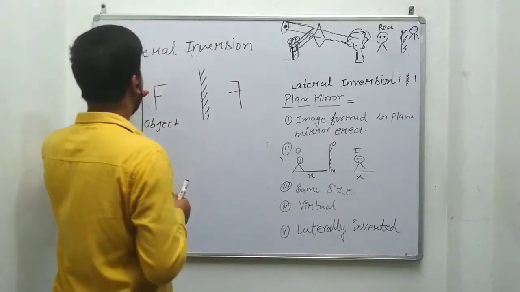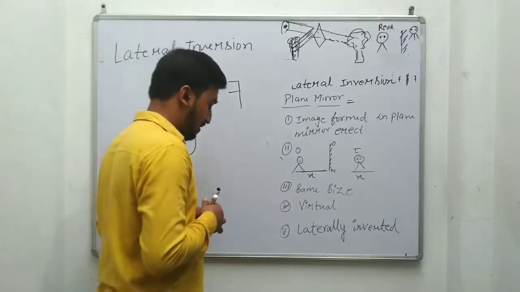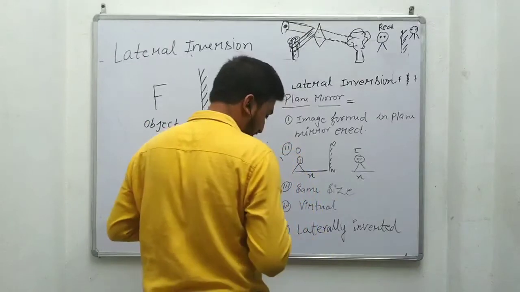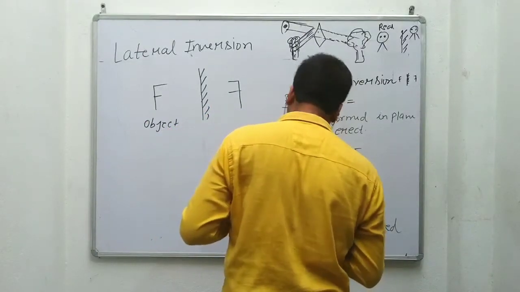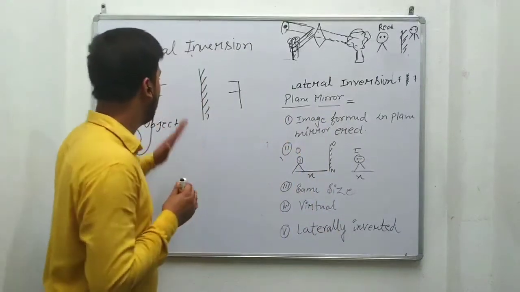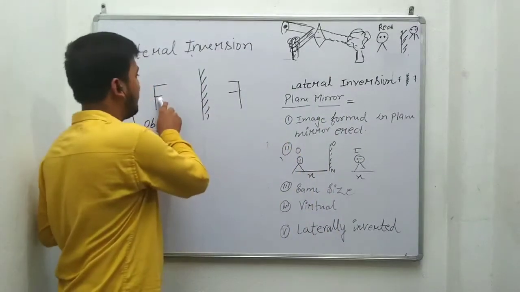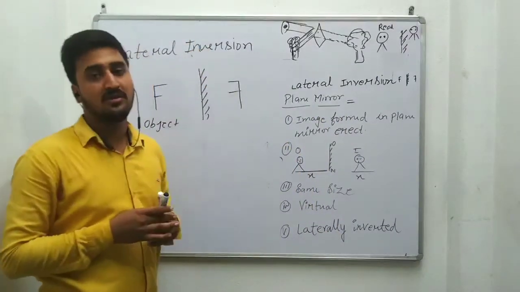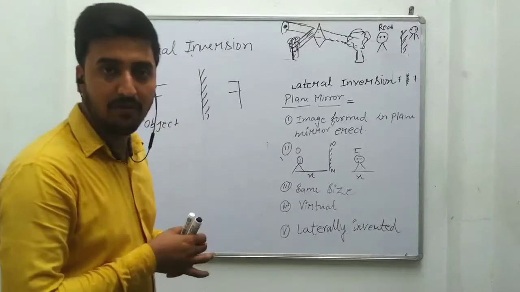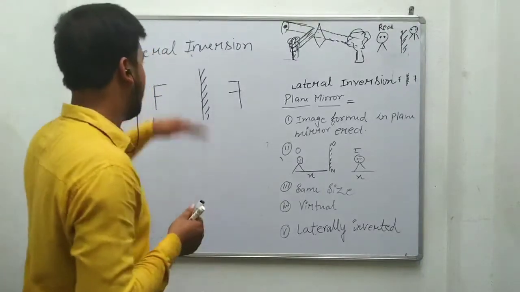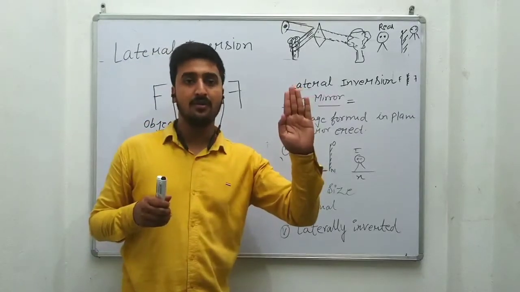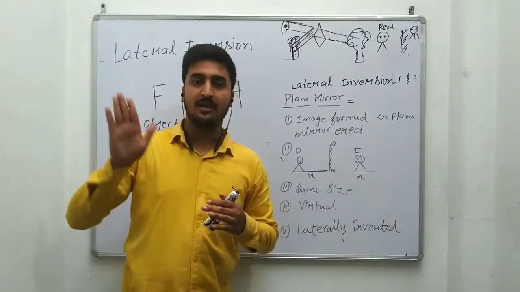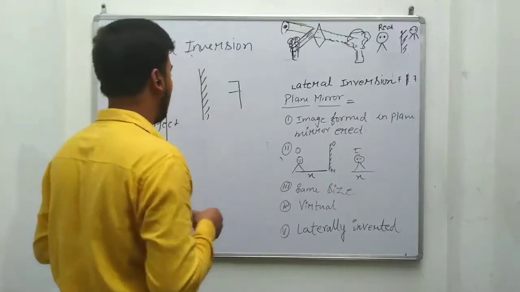Okay, so lateral inversion means the phenomenon in which the left side of the object appears to be the right side of the image. It is a concept of the plane mirror. If we keep the left hand in front of the mirror, it will show the right hand. This is the case of lateral inversion.